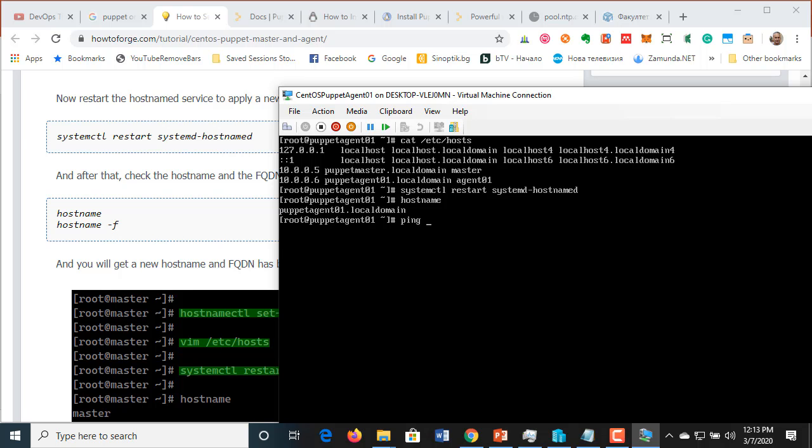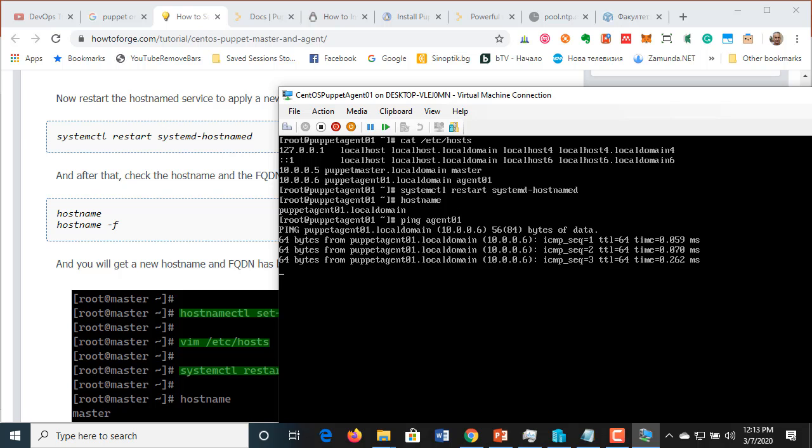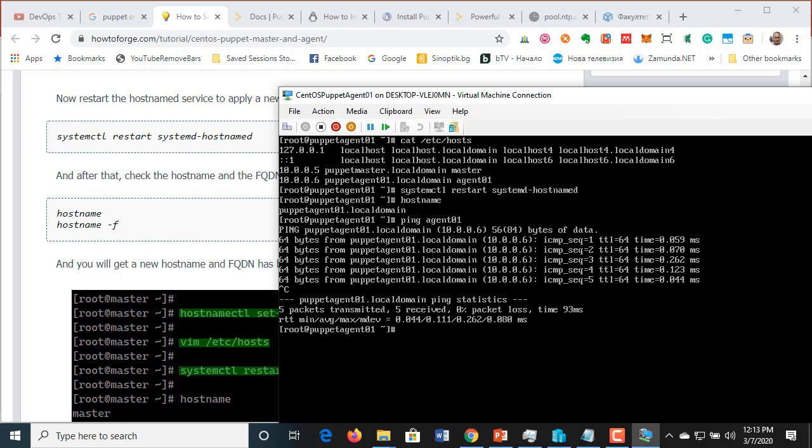Let me ping just for fun. Agent 01. Here we go. It's pinging itself. I don't have another machine running, so I cannot ping the master. So let me try again. hostname -f, not ping, but hostname -f is gonna give me the same thing.